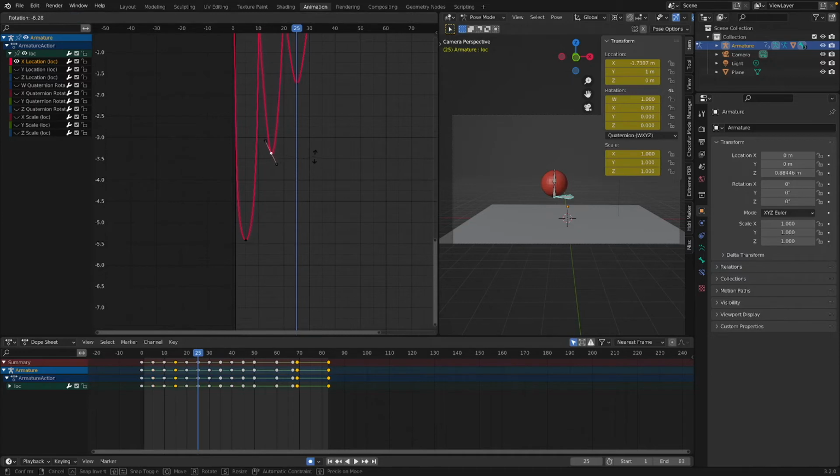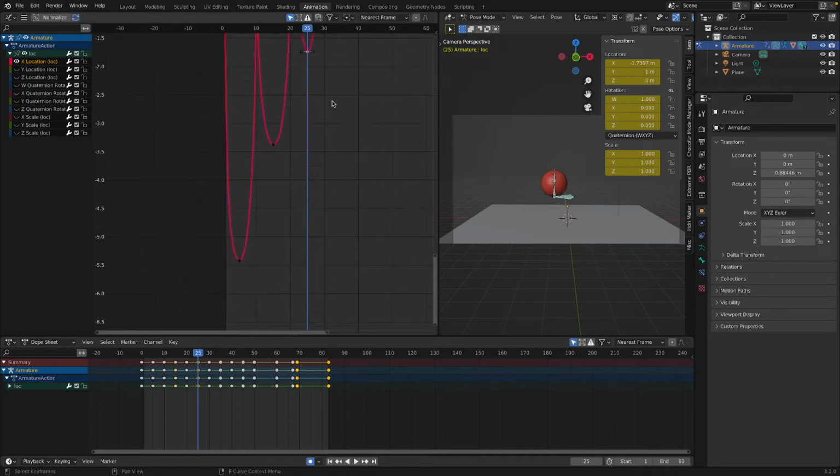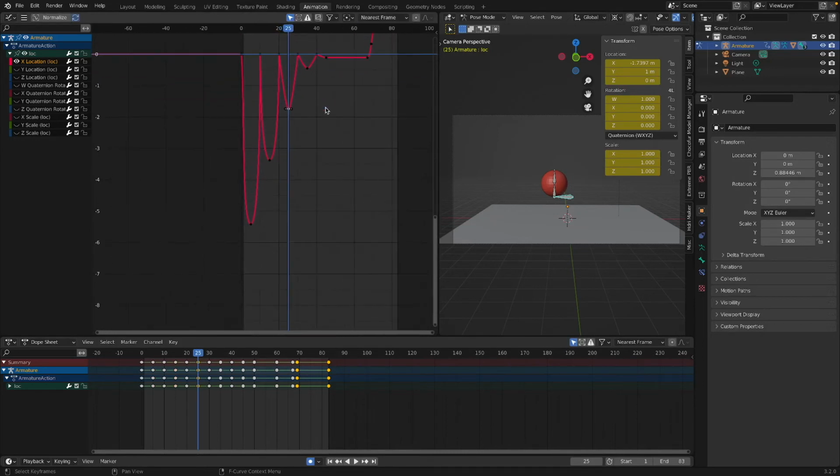Looks fine. R, rotate this guy out. Rotate. S. Okay, so if I go back here. So you see, I just did that by using the graph editor.